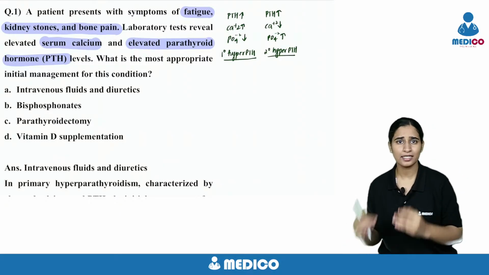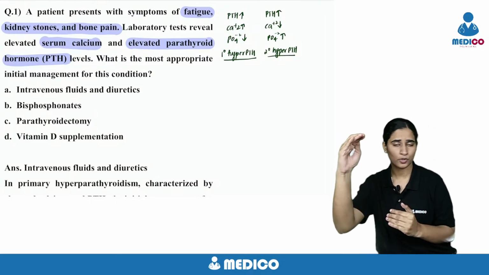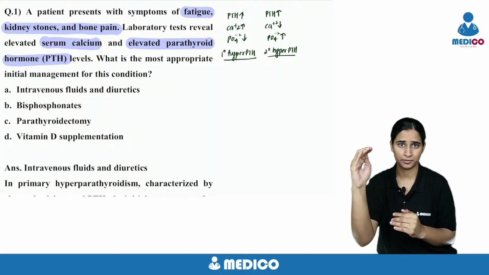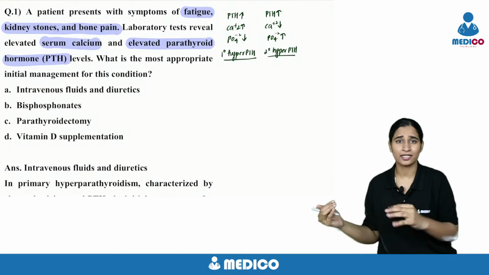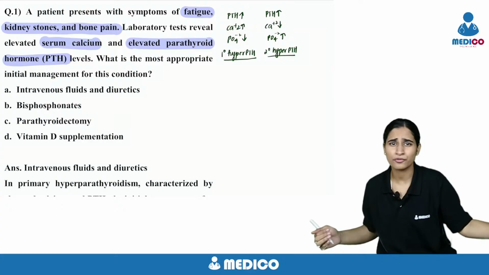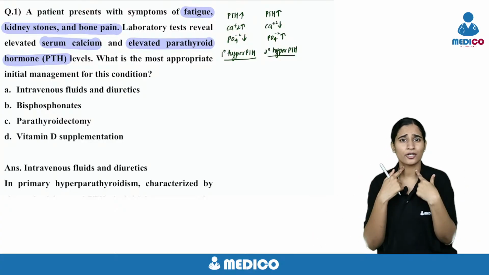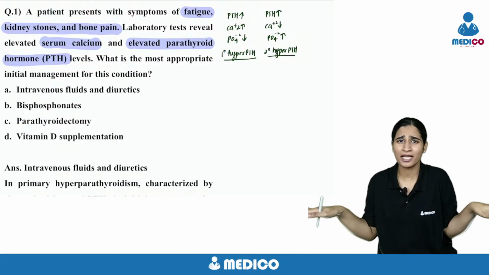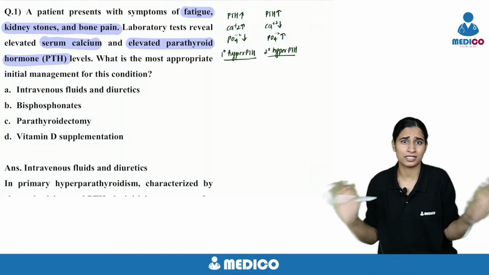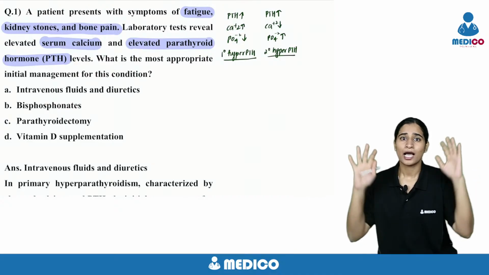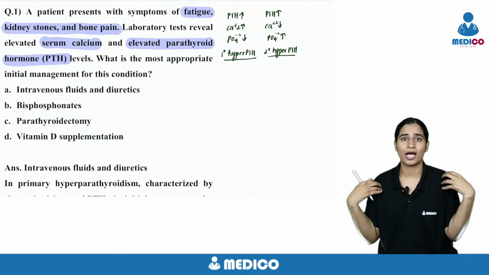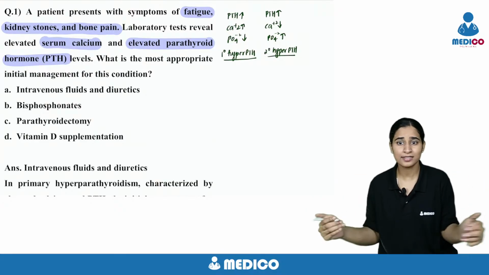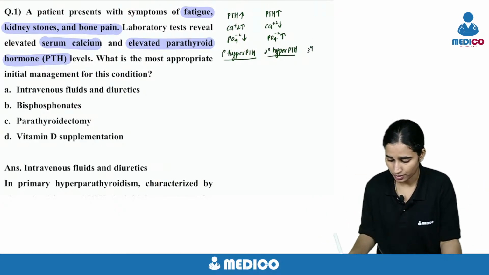In secondary, calcium is low, which is why parathormone is increased because of loss of negative inhibition. But in tertiary, whatever the calcium, whatever the phosphorus, the parathyroid gland will release parathormone constantly. So it is autonomous. That is tertiary hyperparathyroidism.